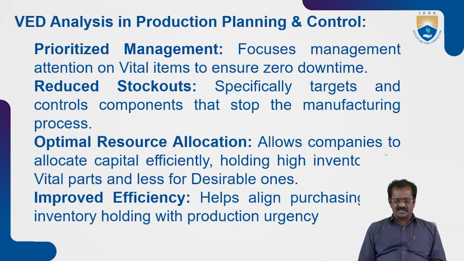So the items used for this particular production are categorized as vital, essential, and desirable. In case the engine or chassis is not available, we can't even start the production of that particular car. So in that way, it is vital, very very important.